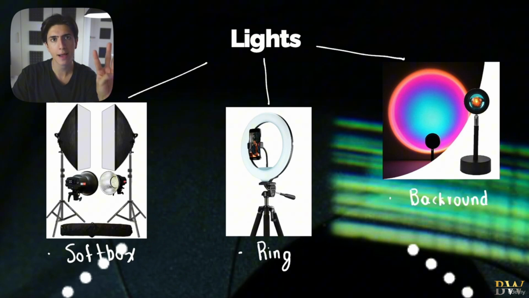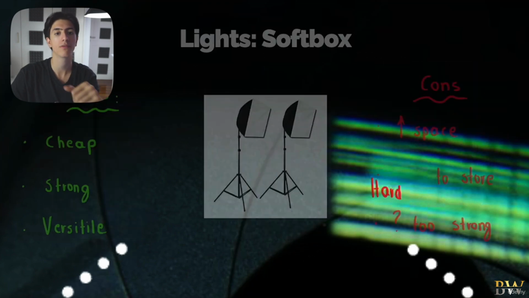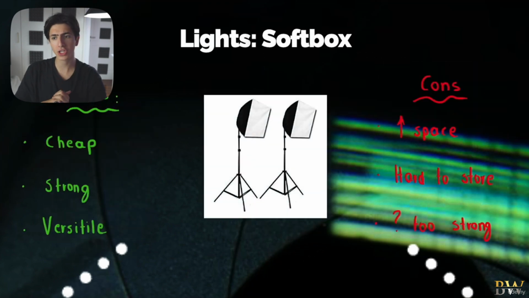There are 3 types of lights that we need to focus on. The first one is a soft box, the second one is a ring light, and the third type of light that we need to know exists and consider purchasing perhaps is a background light. So let's analyze each and every one of those light categories. Obviously, just like everything in life, we have pros and cons here. Softbox lights have pros and cons. What are the pros of softbox lights? Okay, they look professional. Many people think that they're very expensive, but they're actually very, very cheap.